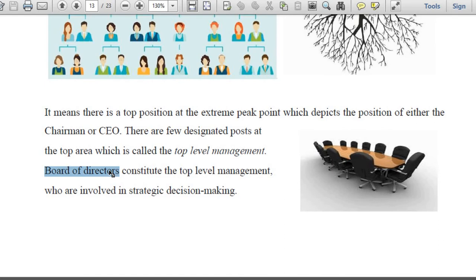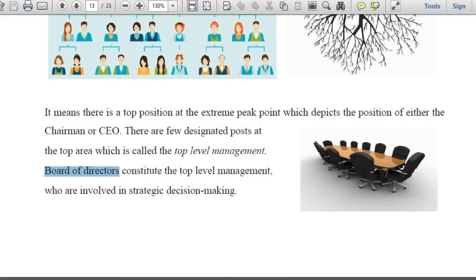Normally when we talk about management, we talk about the board of directors. Okay, the management has decided, that means the top level has decided, because the decision making power is vested mainly with the top level. The people who are at the highest position, obviously they will take the decision, right? So that is understood.